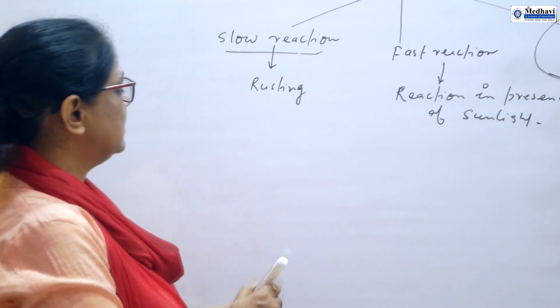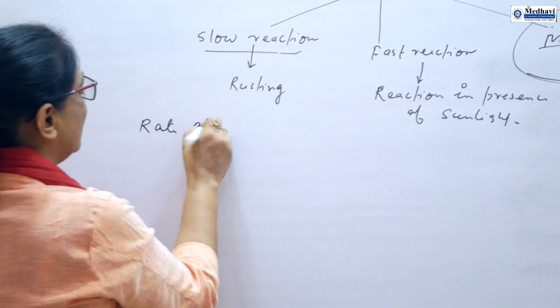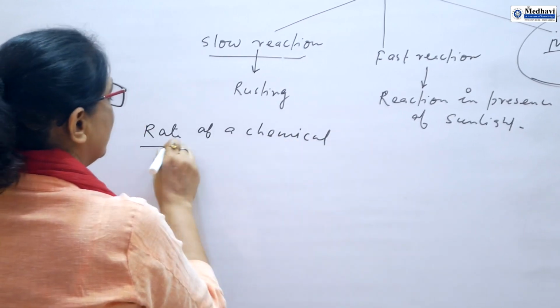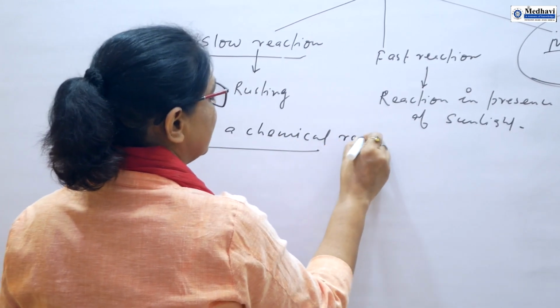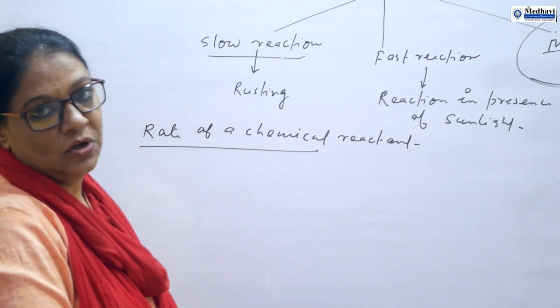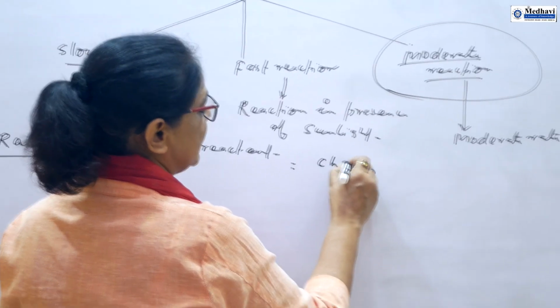Now the question is, how will we express the rate of a chemical reaction, or the rate with respect to reactants and products? So rate means change in concentration.